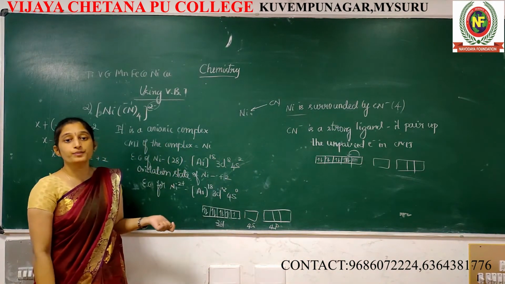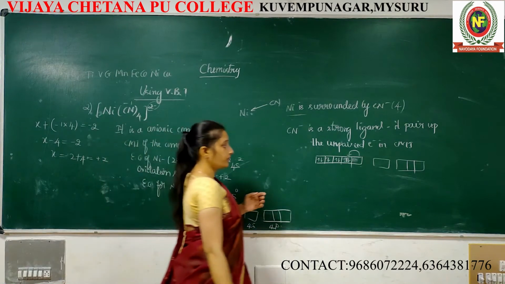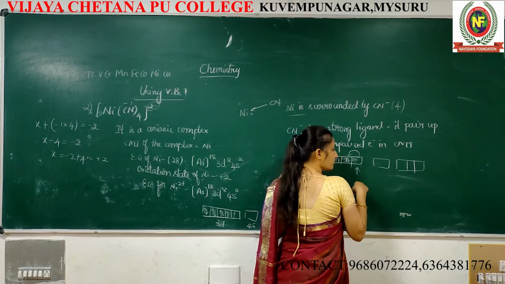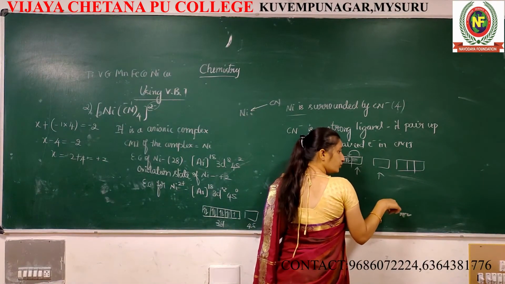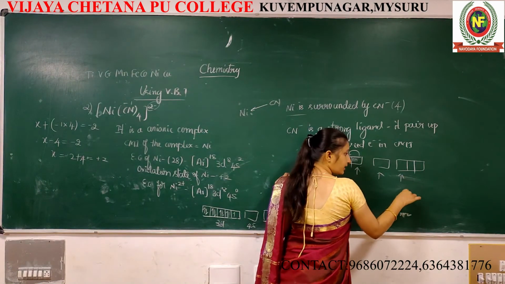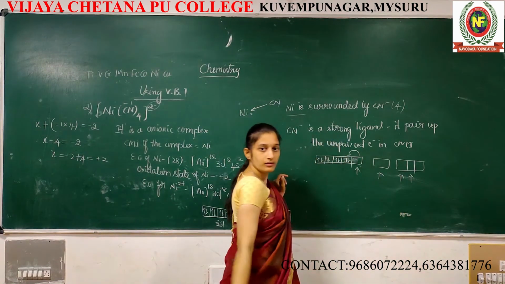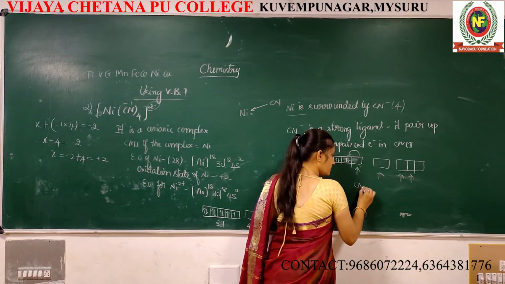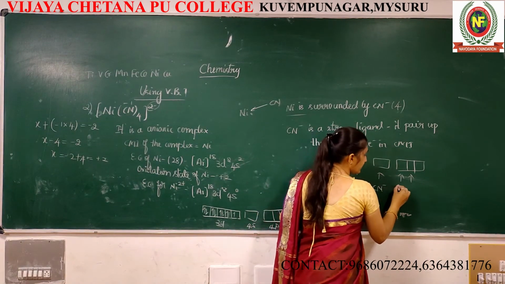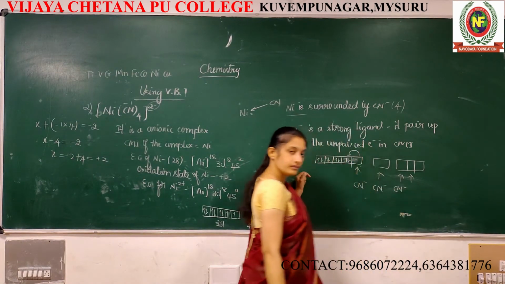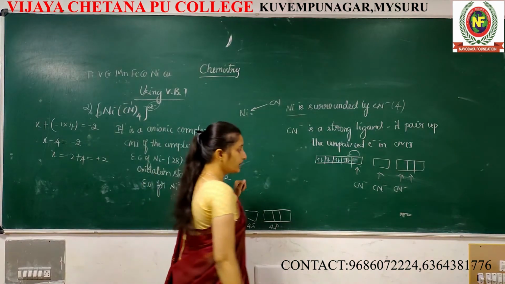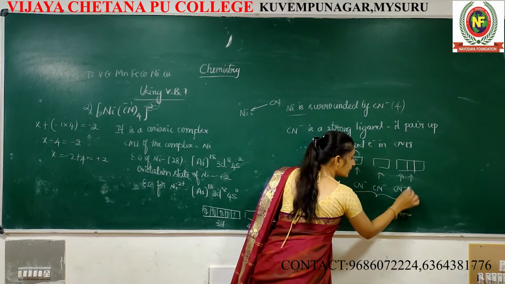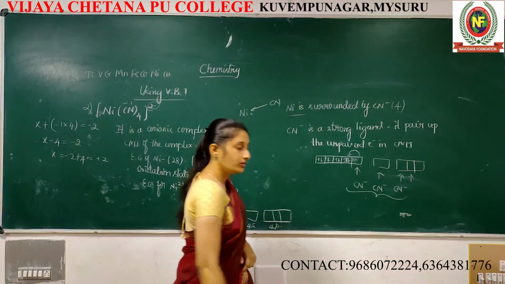How many CN groups are surrounded? 4. So 1, 2, 3, 4. Simple. See? CN minus, CN minus, CN minus. Here, what are all the orbitals involved in hybridization?